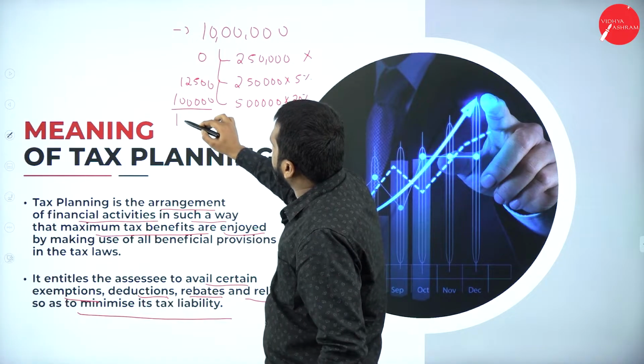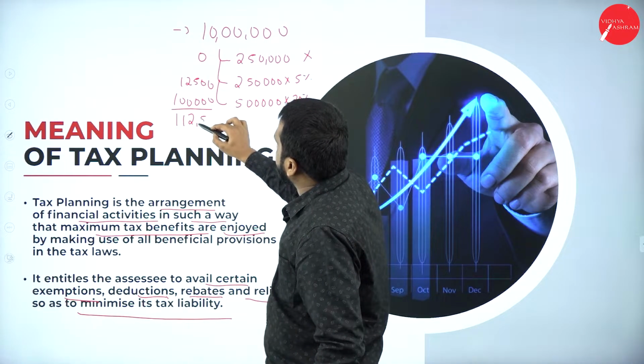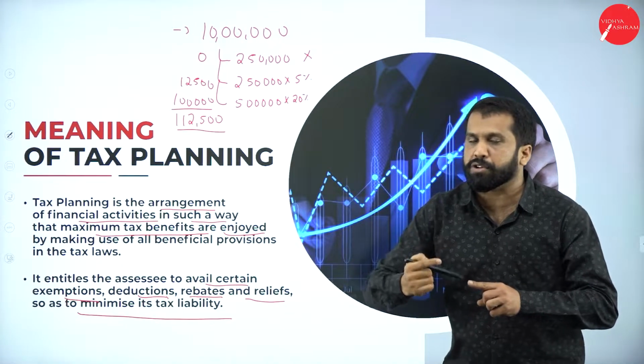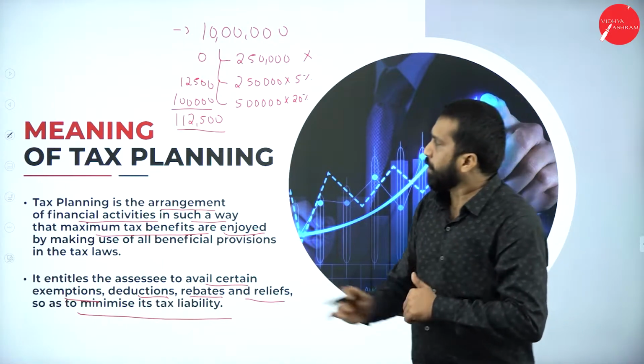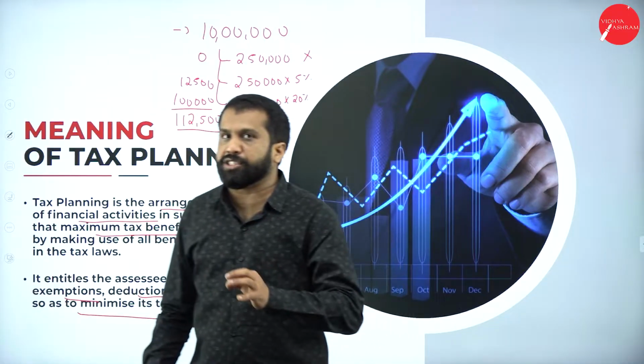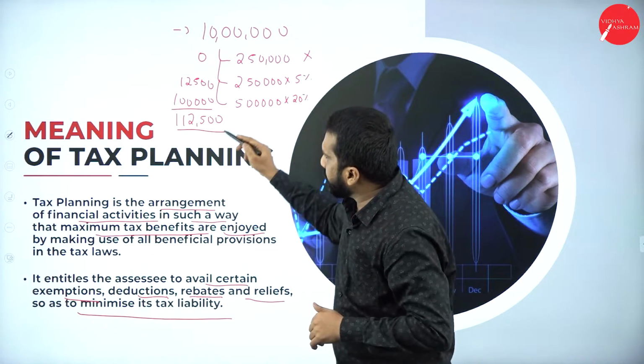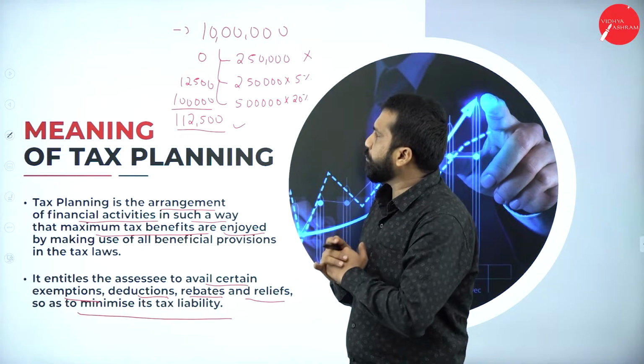Total I am supposed to pay 1,12,500. This is the tax burden I am supposed to pay to the government. Now, I have not added education cess, which is 4%. Excluding education cess, I am supposed to pay 1,12,500.